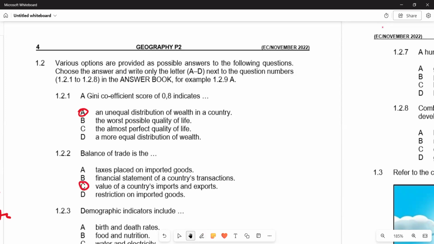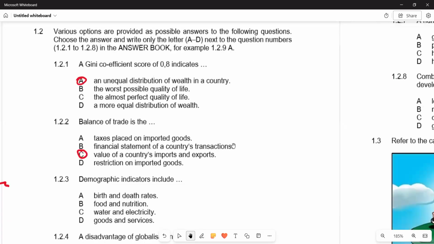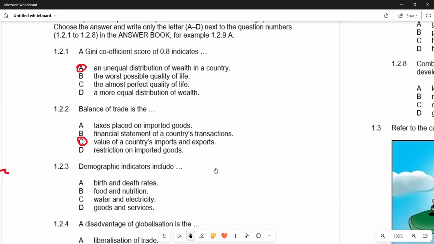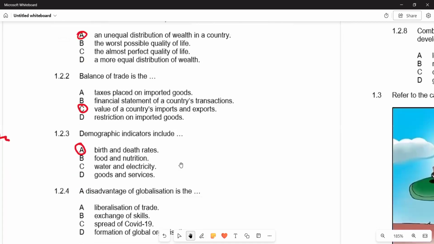Then we go to 1.2.3, which reads: demographic indicators include. Basically, demographic indicators refer to the study of the resident population in a given geographical area. When we are looking at population distribution, the terms that explain that, according to our responses on 1.2.3, we have A, which says birth and death rates. This one is the one that is explaining the demographic indicators. Then we go to 1.2.4.